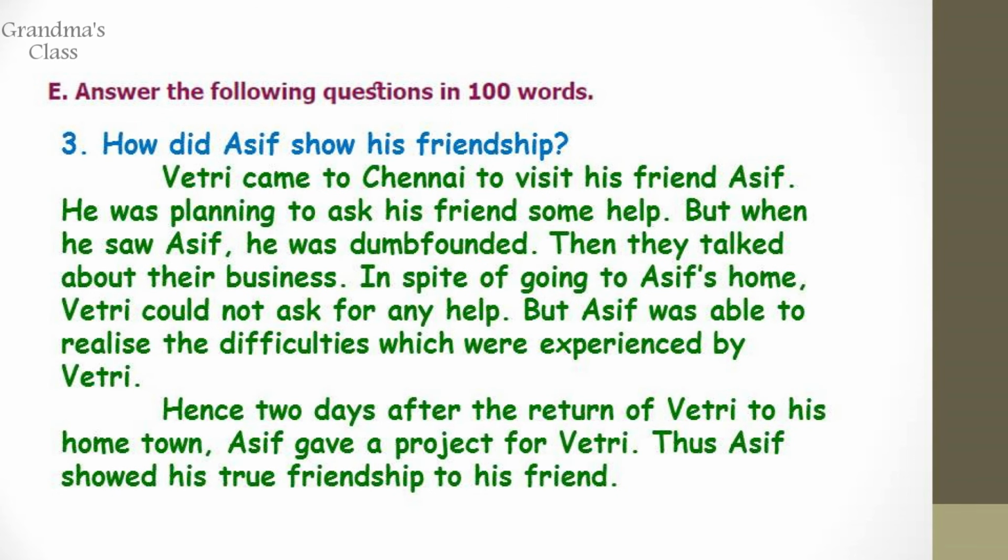Question number 3. How did Asif show his friendship? Vitri came to Chennai to visit his friend Asif. He was planning to ask his friend some help. But when he saw Asif, he was dumbfounded. Then they talked about their business. In spite of going to Asif's home, Vitri could not ask for any help, but Asif was able to realize the difficulties which were experienced by Vitri. Hence, 2 days after the return of Vitri to his hometown, Asif gave a project for Vitri. Thus, Asif showed his true friendship to his friend.